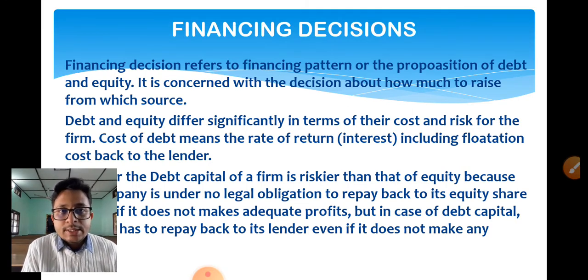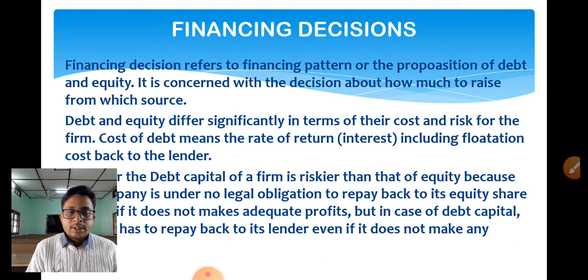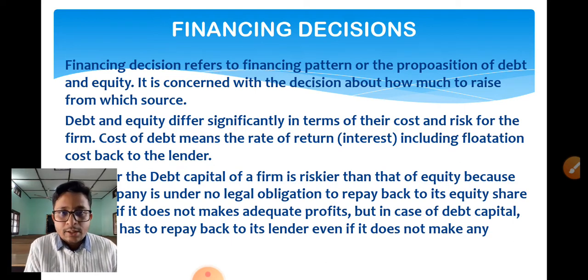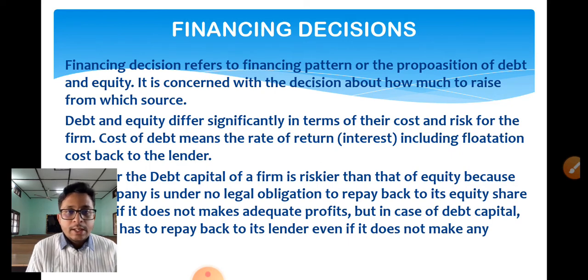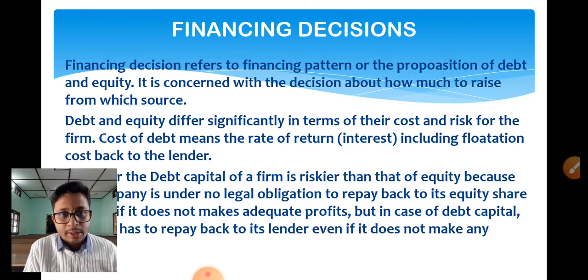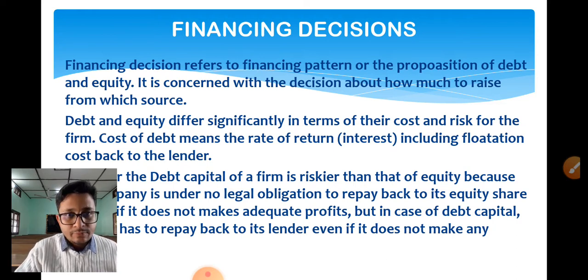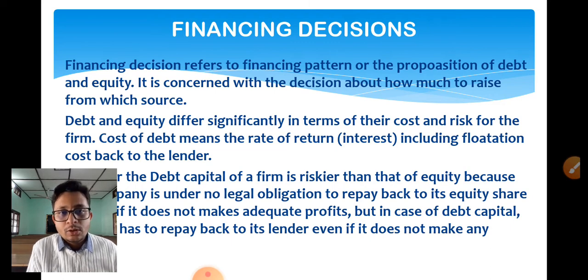Here you see, financing decision refers to the financing pattern or the proportion of debt and equity. Under financing decision you need to decide who is going to finance you. That financer may not necessarily be your bank and not necessarily your general public. If you choose a bank, it will be debt financing. If you choose the general public, it will be equity financing, right? It can be a mixture of both: a mixture of debt and a proportion of equity. But how much money you are going to collect from debt and how much you are going to collect as equity, that will differ.